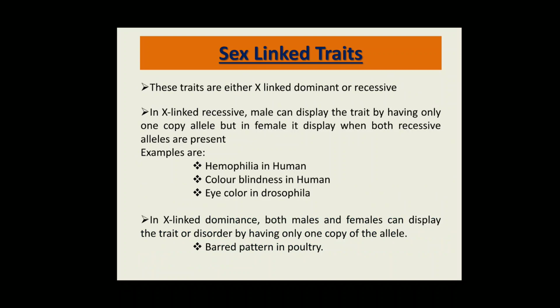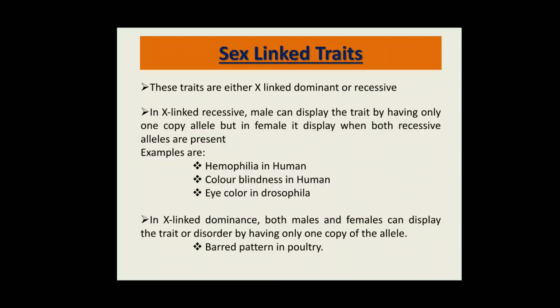So there are sex linked traits. What are sex linked traits? These traits are either X linked dominant or recessive traits. In X linked recessive traits, a male can display the trait by having only one copy of the allele, but a female displays it only when both recessive alleles are present.